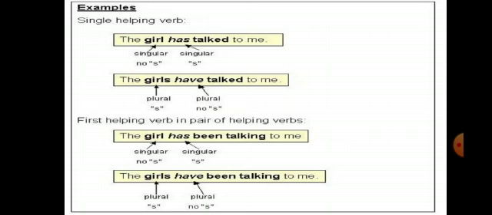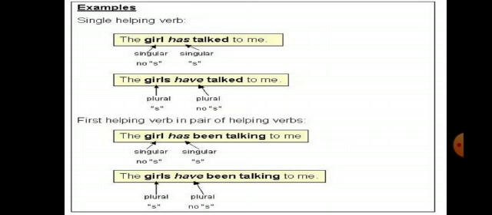Let's see a few examples. Single helping verb. The girl has talked to me. Here the girl is a singular subject and has is also a singular verb. When we make it plural, the girl will become the girls and has will become have.